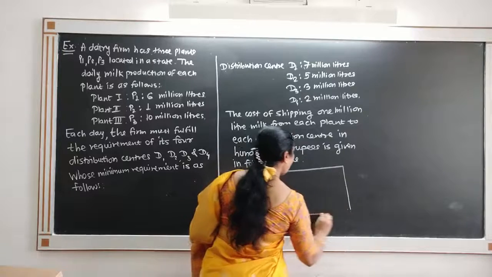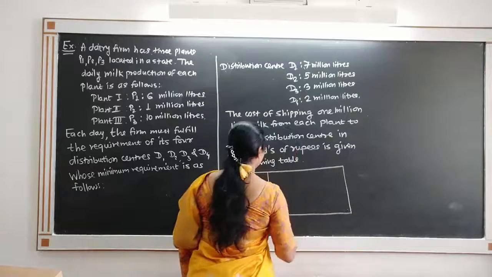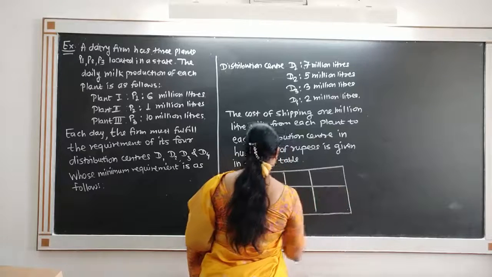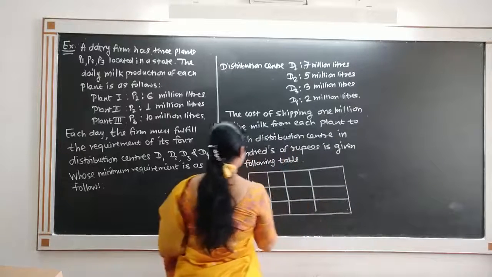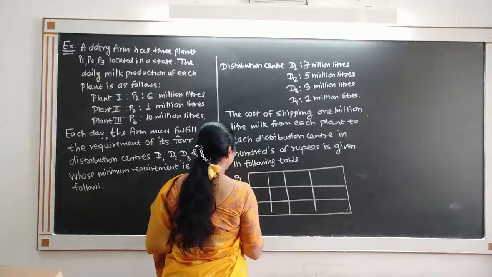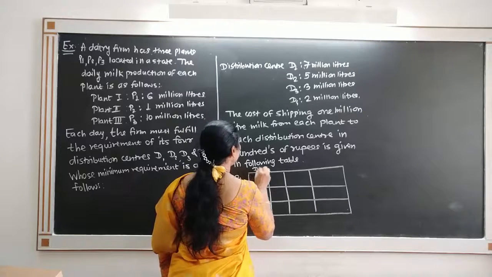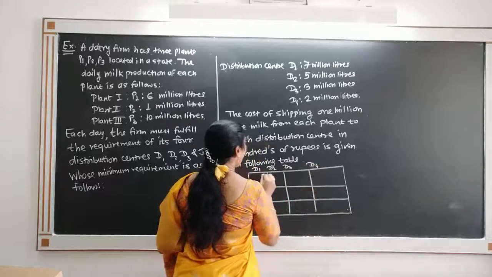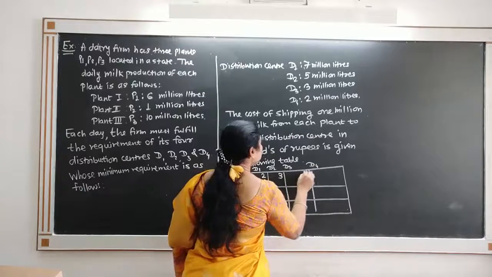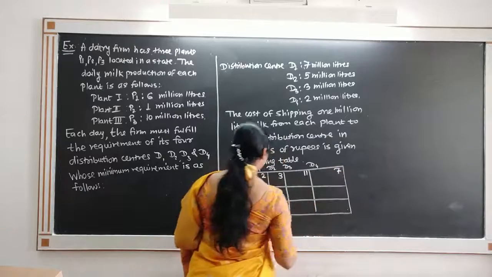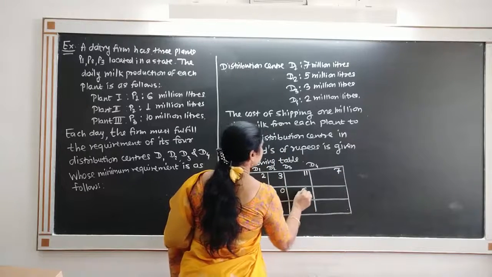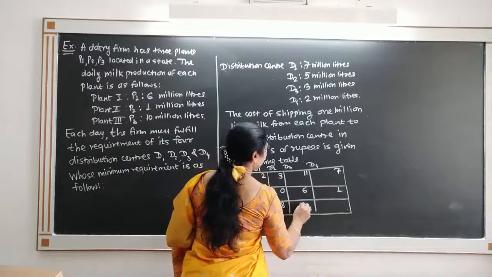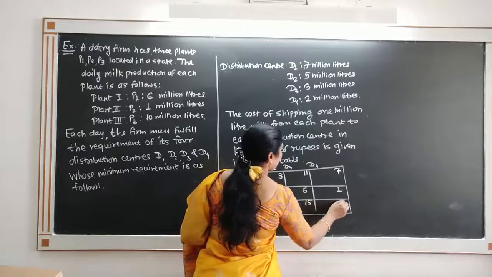So this is the cost of shipping 1 million liter milk from plants to distribution center. So 3 plants P1, P2, P3 and 4 distribution centers D1, D2, D3, D4. The cost is given as 2, 3, 11, 7, 1, 0, 6, 1 and 5, 8, 15, 9.